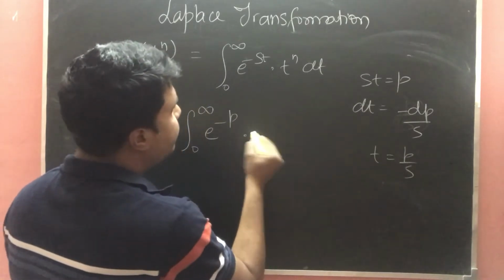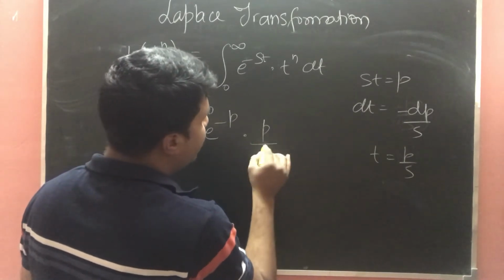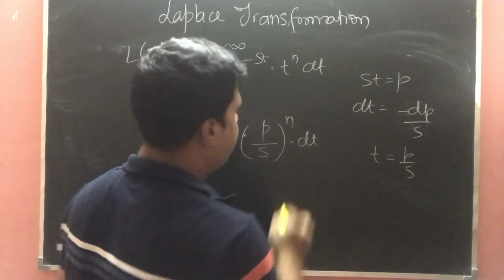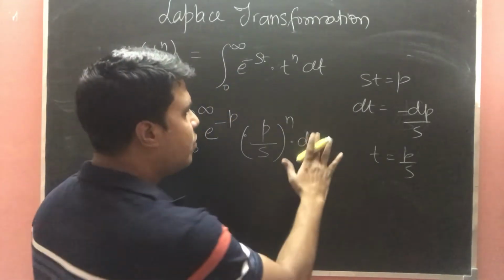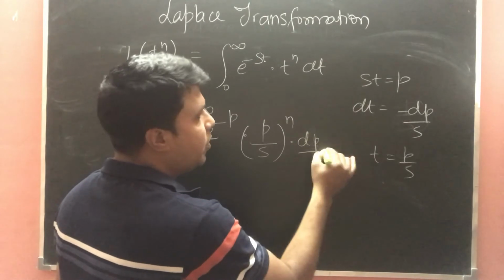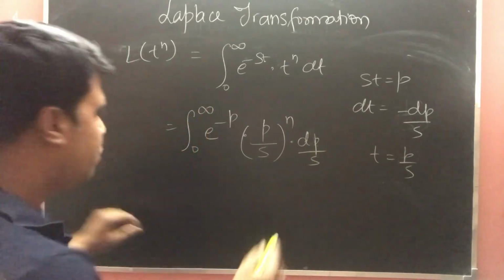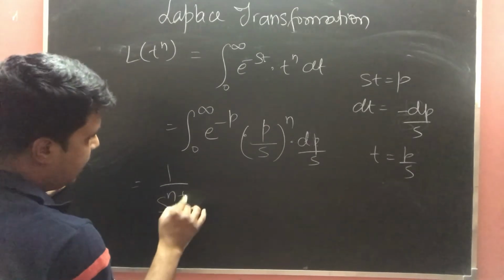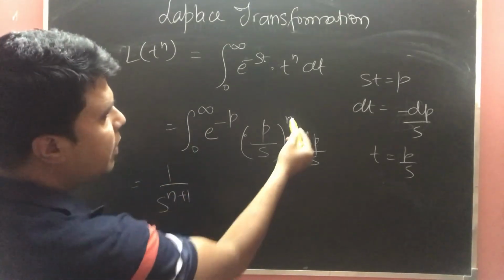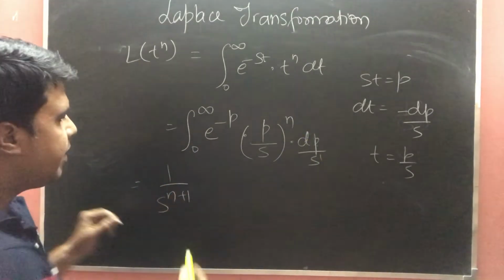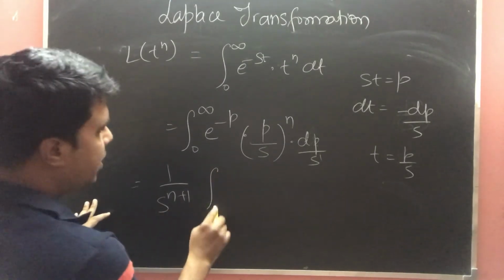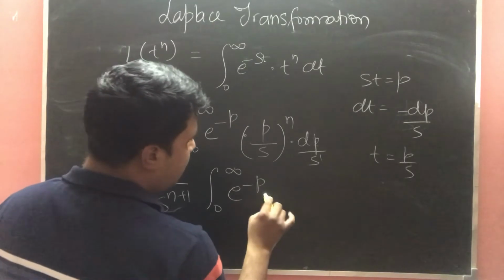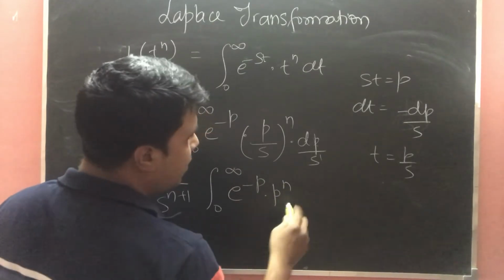So it will be p upon s power n, dp upon s. So it can be further solved as 1 upon s power n plus 1, and 0 to infinity e power minus p, p power n dp.